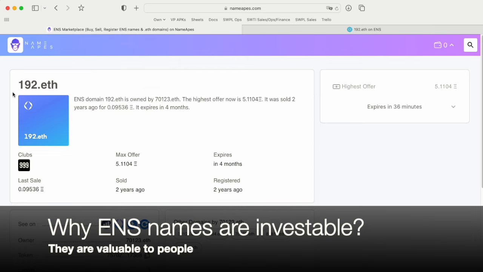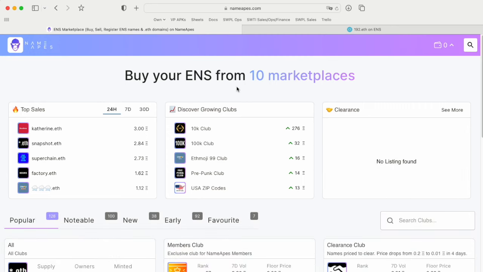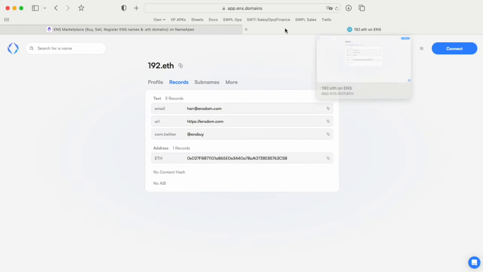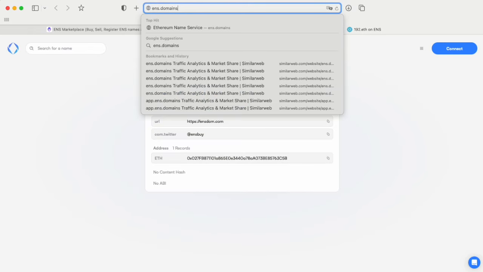As in all things crypto, there's also the investment aspect, and that's what NameApes aims to help investors with. We try to surface valuable names, names that are underpriced, and help you make a good investment choice in ENS names. ENS names, in my opinion, and this is not financial advice, are a good investment because they are one of the standards right now for Web3 domains.